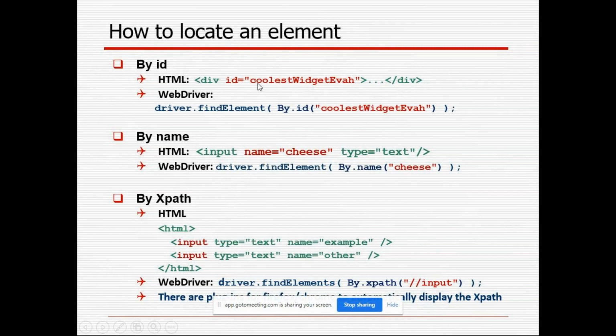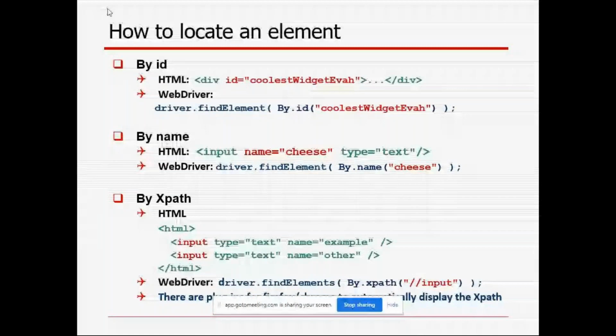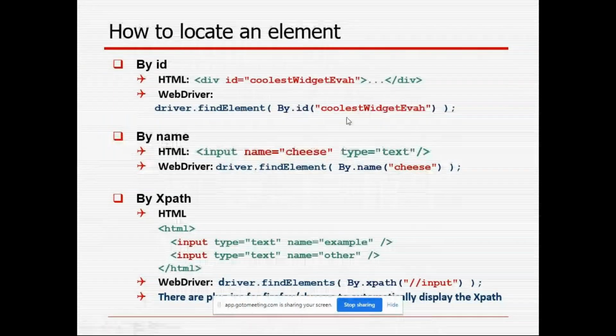So how do we have to write the XPath for this one? That is driver.find element. It is going to find that element. The input we have to give is simple: which one I am going to find, that input we have to give here. By dot ID and coolest, which you have. Once it finds this one, it returns the found element, meaning we are pointing to the correct element.